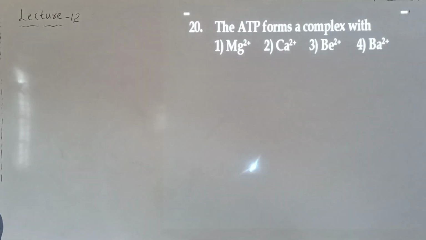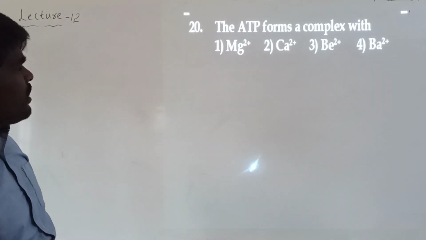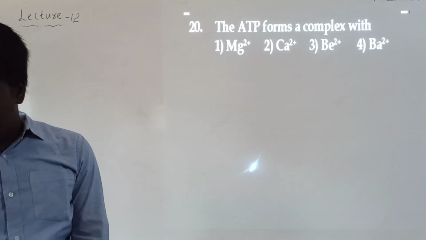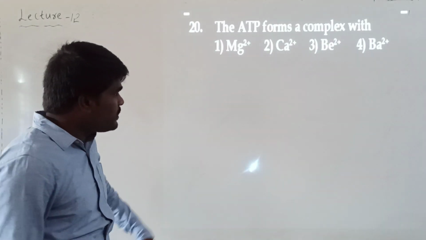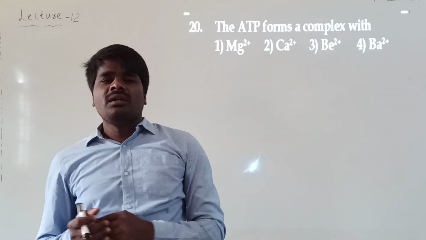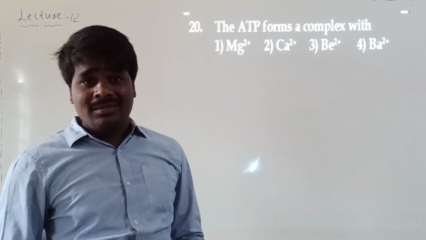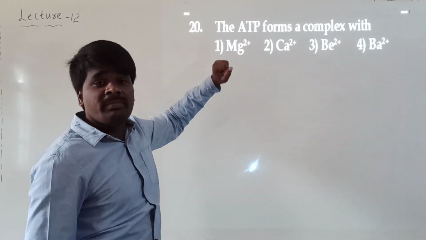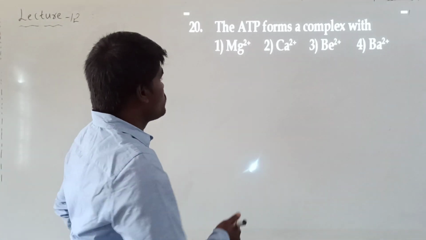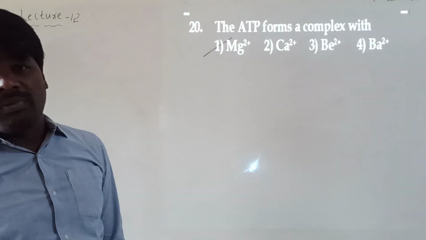ATP, adenosine triphosphate, generally forms a complex with which of the following? Magnesium. Under the discussion of biological importance of magnesium and calcium, we have also discussed that magnesium in animals is essential for various enzymes such as phosphotransferase and phosphohydrolase, which are essential for ATP metabolism. They help in producing energy from ATP. So Mg2+ is an ion which is essential for ATP complex formation.